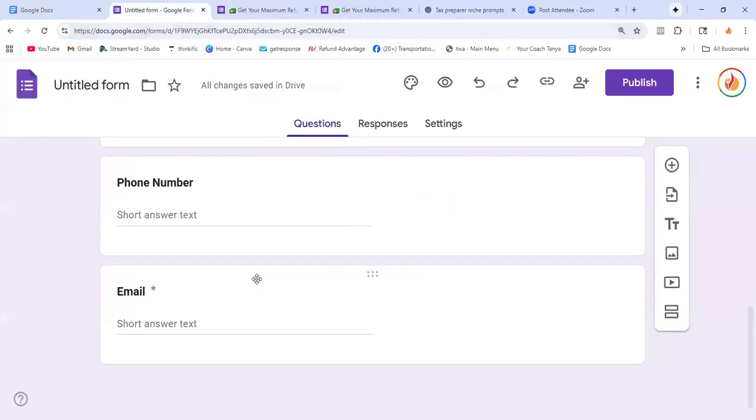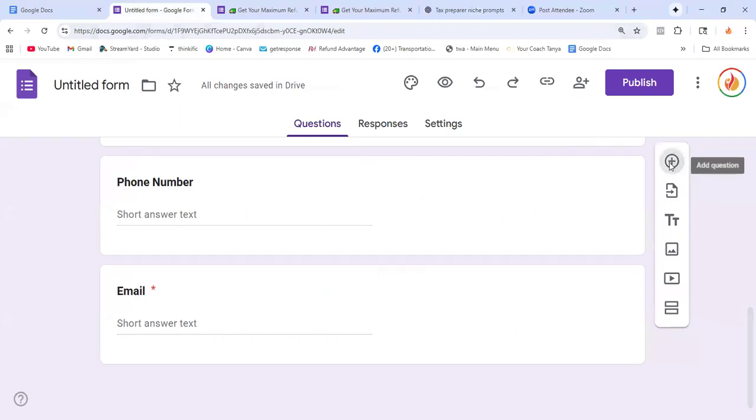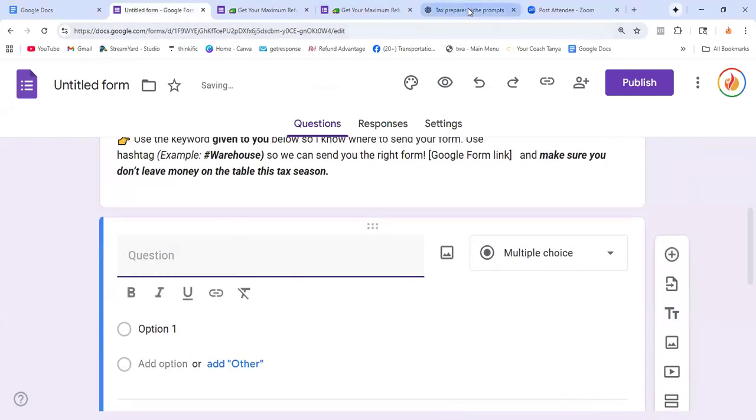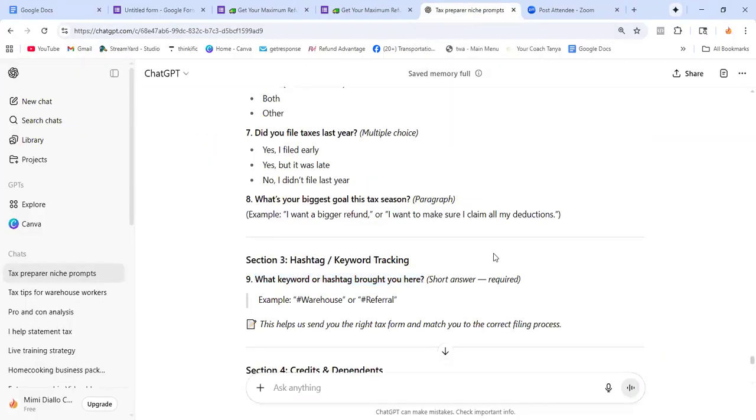Okay, now we're going to add the part where we asked for the keywords. So I did ask a question. ChatGPT here is saying hashtag keyword tracking. That's the section. What keyword or hashtag brought you here?